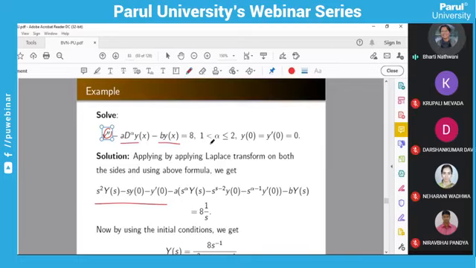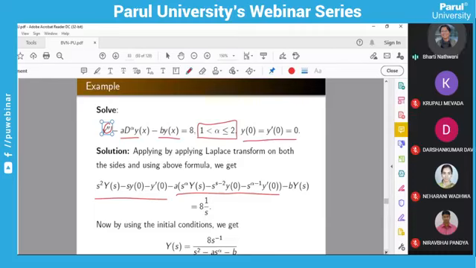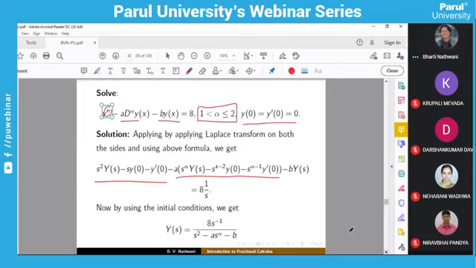Here you are given alpha lies between 1 and 2. Here this is an important condition. If you are given alpha between 0 and 1, then according to that you have to take the formula. Here it is given 1 and 2, so according to that you have to take the formula, and here you have been given the values of y(0) and y'(0). So you are going to put all the values of y(0), y'(0) wherever they are appearing, and after that simplify.